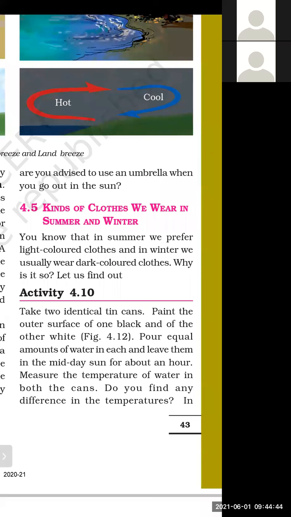Why do we prefer to wear light color clothes or cotton clothes during the summer season and woolen clothes or dark color clothes during the winter season? What is the reason behind this? So let's discuss this. You know that in summer we wear light color clothes and in winter we usually wear dark color clothes. Why is it so? Let us find out. So let's perform an activity.